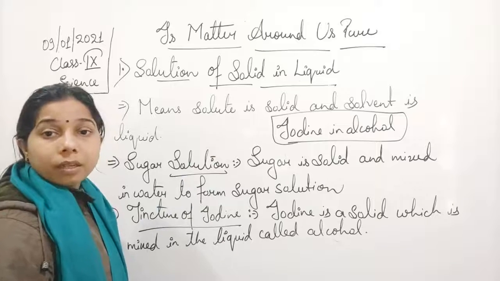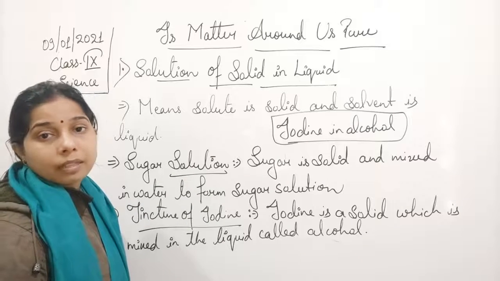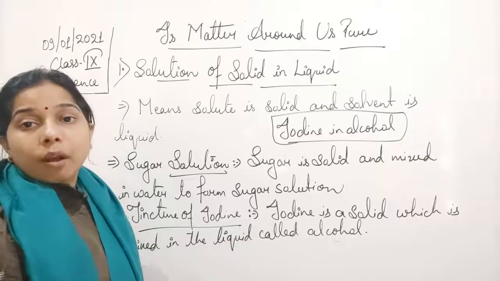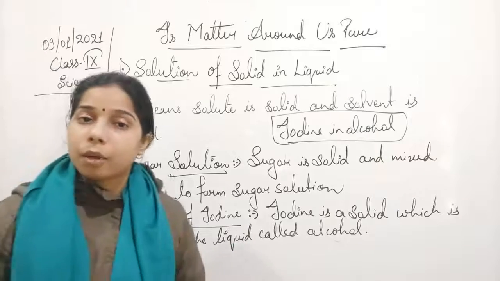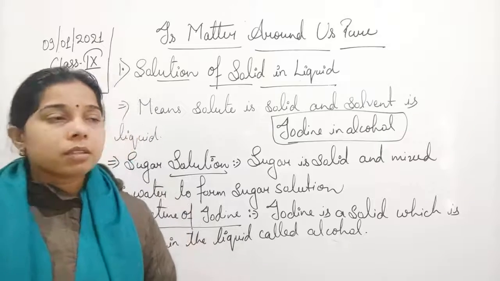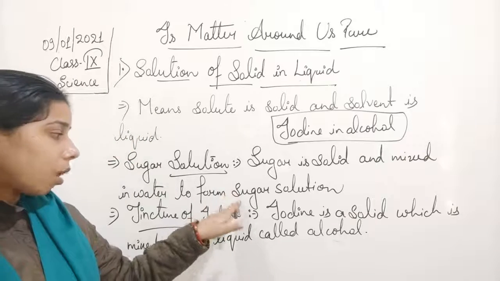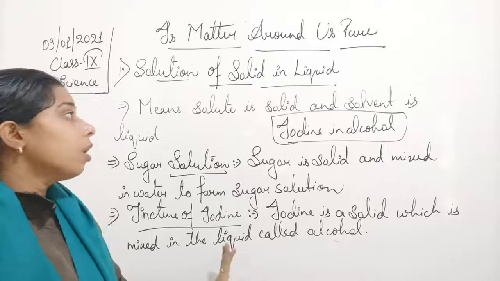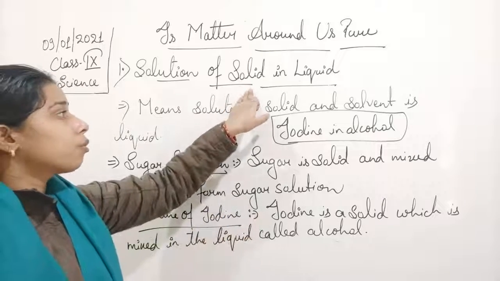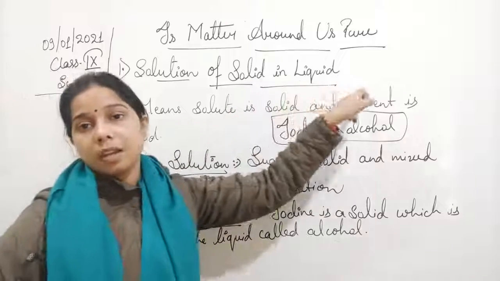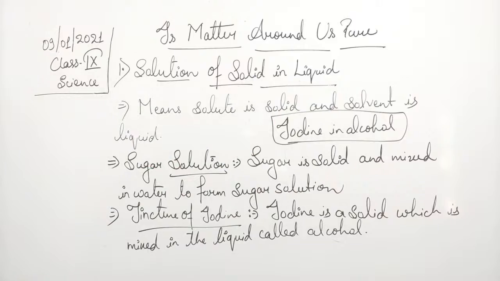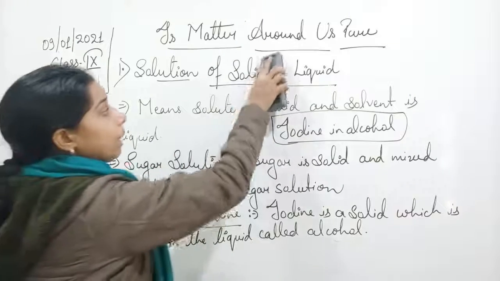The liquid can be anything. It can be an aqueous solution, it can be a non-aqueous solution. Okay, so here alcohol is what? It is a non-aqueous solution and water is the aqueous solution. So it really doesn't matter: if we have taken a solid and added it into water or any of the liquids, we will say that it is a solution of solid in liquid. Now the next one is a solution of a liquid in liquid.